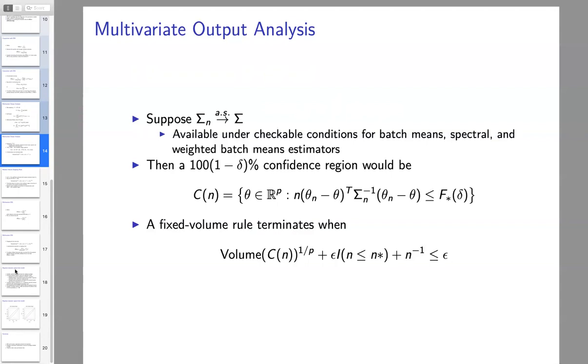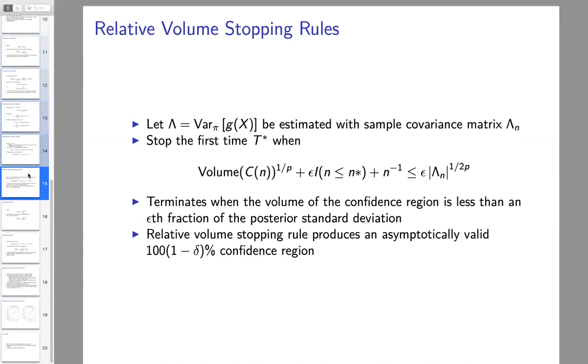How do we choose epsilon in this setting? And conceptually, that's hard to do. One thing we can do is make it relative to something, especially if we're in a Bayesian framework. So let's let capital Lambda be our posterior covariance matrix, which is easy to estimate using the sample covariance matrix, capital Lambda sub n.